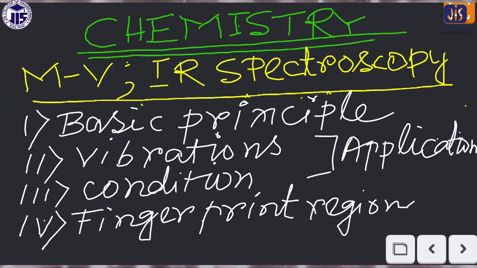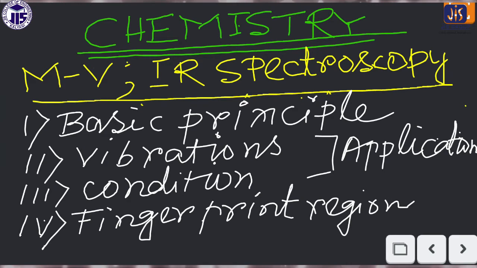So there is a different angle of characterization in each spectroscopy. In your syllabus, the very basic concepts of UV, IR, and NMR are included. Here we'll discuss the basic principle from the instrumental point of view. That means how we can determine the unknown compound or sample, and what is the basic principle behind the determination of the unknown compound. That's why we'll discuss one by one.